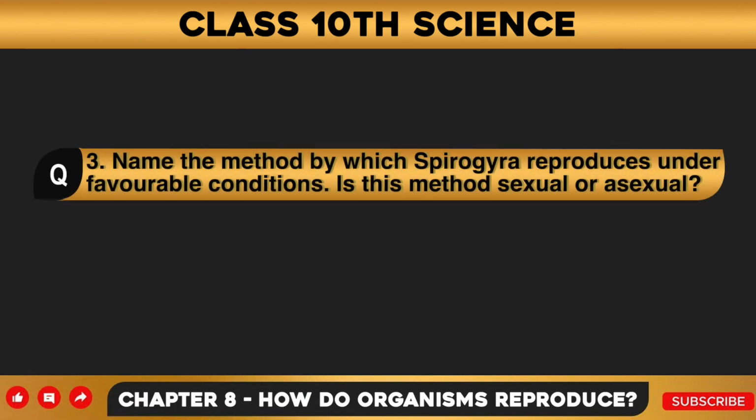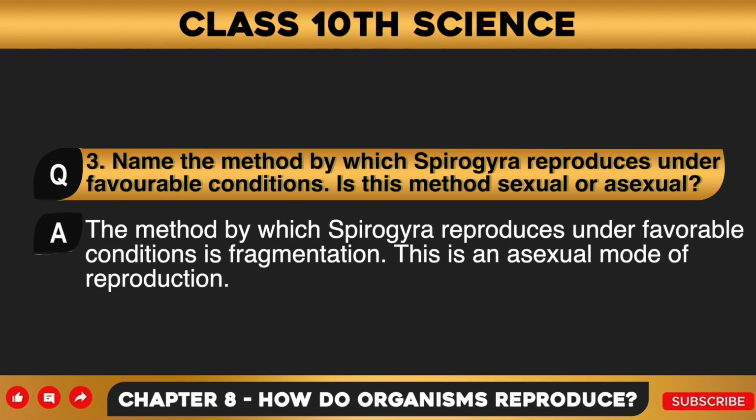Question number 3. Name the method by which Spirogyra reproduces under favorable conditions. Is this method sexual or asexual? Answer to this question is, the method by which Spirogyra reproduces under favorable conditions is fragmentation. This is an asexual mode of reproduction.